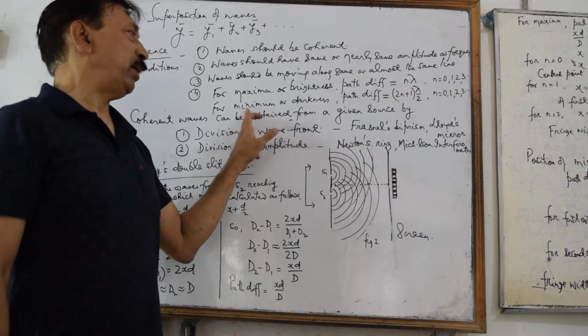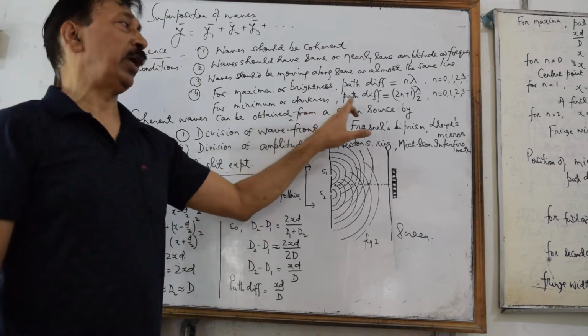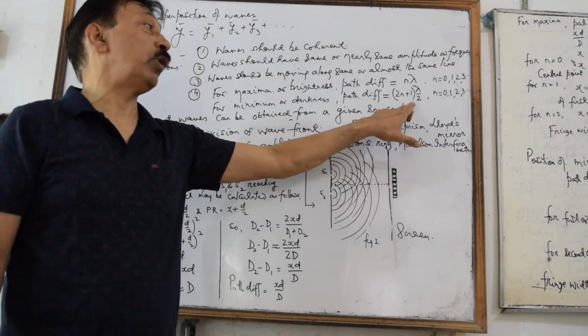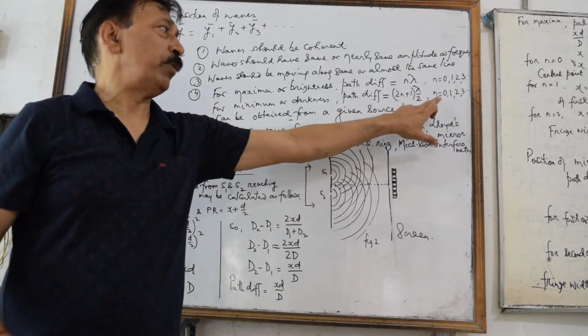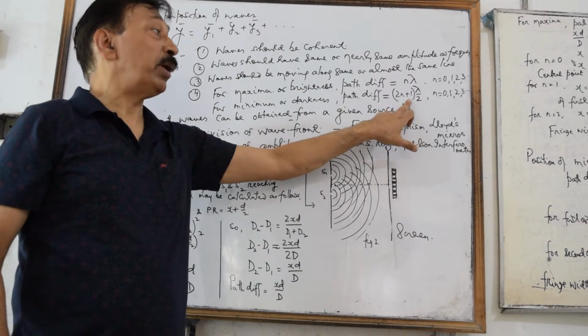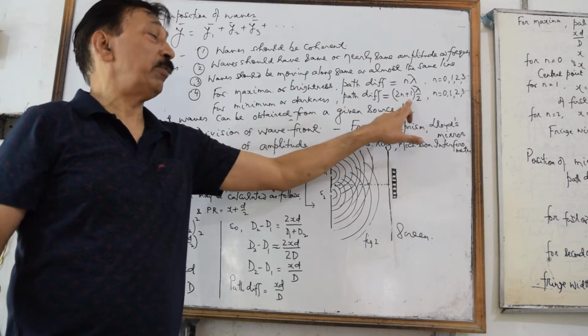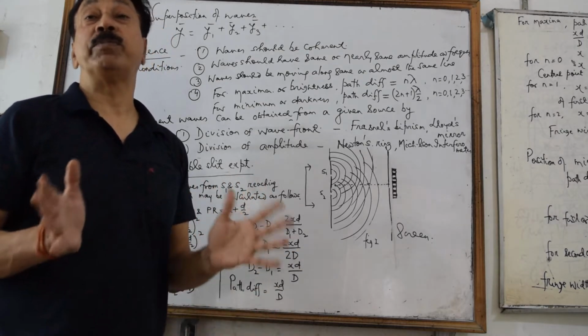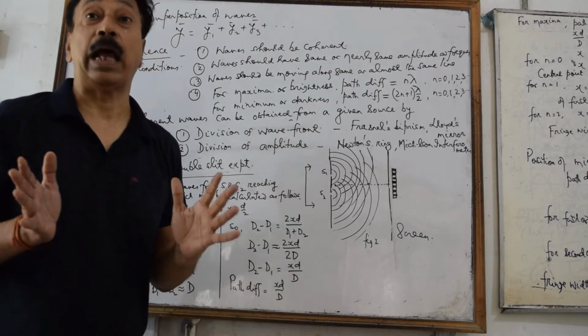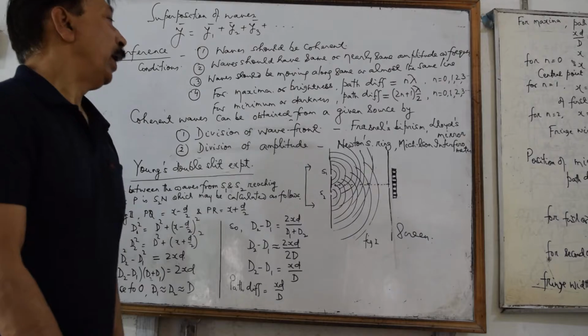And for minima, or darkness, similarly, we should have the path difference (2n plus 1) lambda by 2. If you put n equal to 0, you get lambda by 2. For n equal to 1, you get 3 lambda by 2, and so on. When this happens, the waves meet in opposite phase and cancellation takes place.